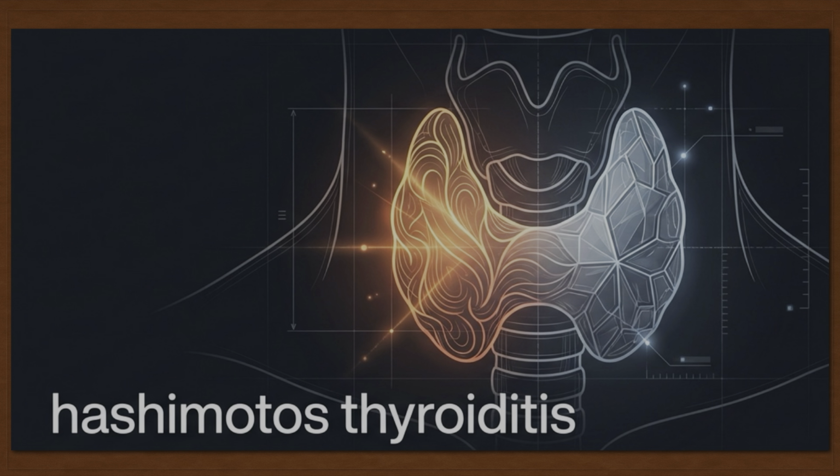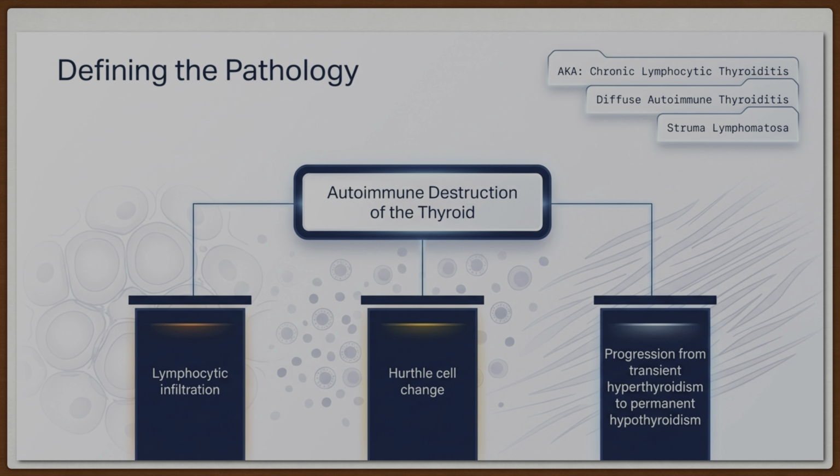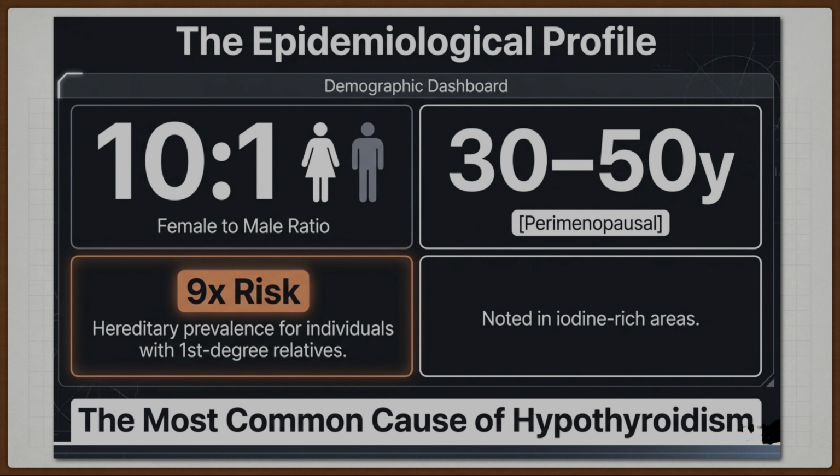We'll be discussing Hashimoto's thyroiditis, which is an inflammatory condition of the thyroid. Hashimoto's thyroiditis is also known as chronic lymphocytic thyroiditis, diffuse autoimmune thyroiditis, or struma lymphomatosa. Autoimmune destruction of the thyroid occurs, and there is lymphocytic infiltration leading to Hurthle cell change, which progresses from transient hyperthyroidism to permanent hypothyroidism. It is predominantly noted in females, with a female to male ratio of 10:1, and in the perimenopausal age of 30 to 50 years.